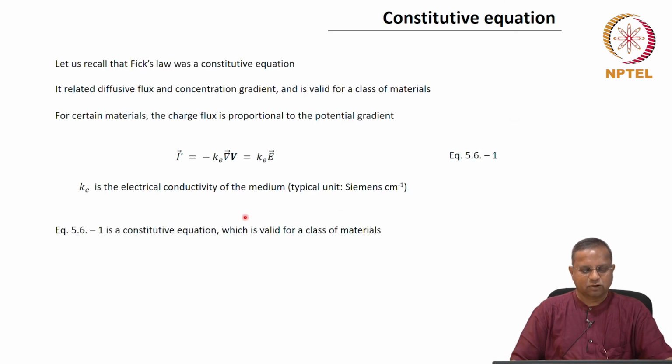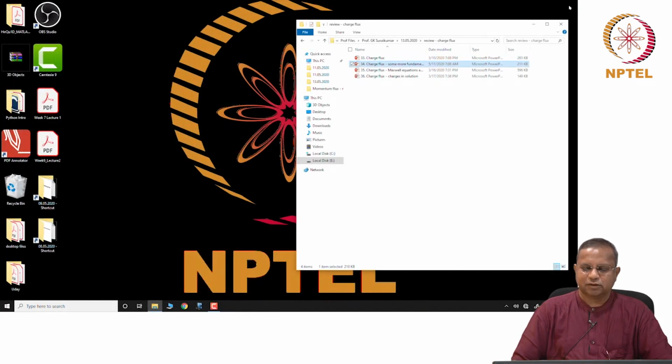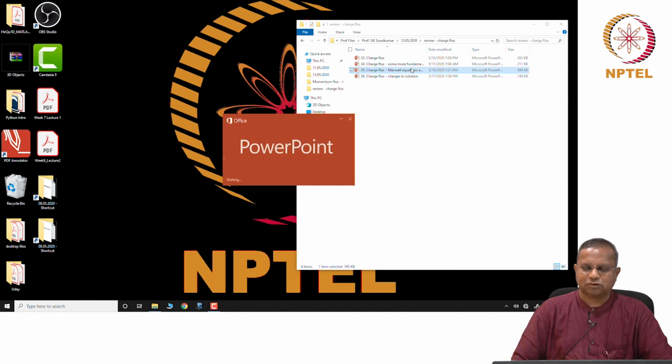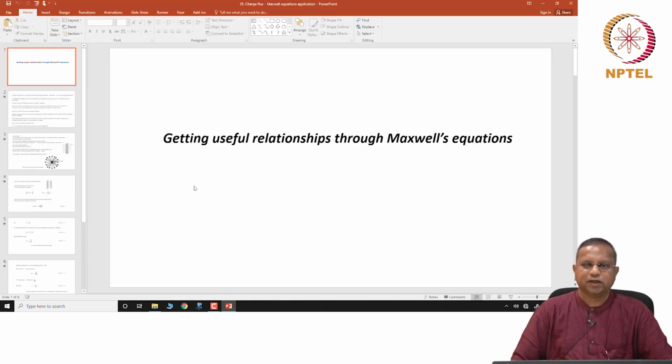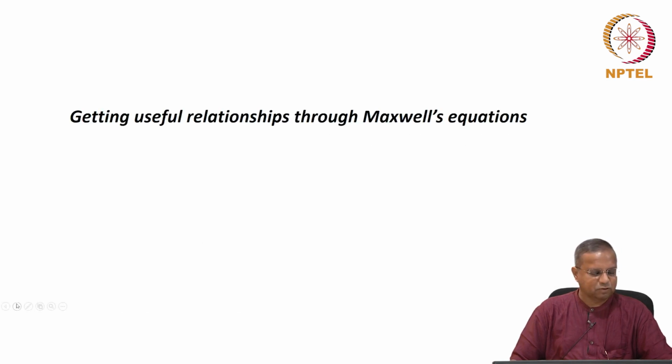So our Ohm's law, which is I dash equals Ke times E or minus Ke times delta V, written in terms of the variables that we've been talking about, is nothing but current equals voltage, or potential difference, by resistance, and that is written in this form for our systems. Then we looked at the application of Maxwell's equations to get some useful relationships, and we saw how things are written when we go about doing that, how field lines are drawn and so on and so forth.